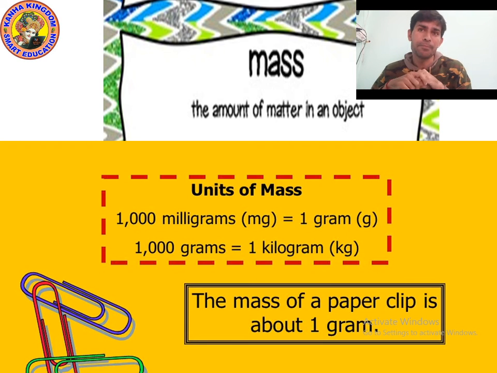Yes, easily, because we know that 1 gram is equal to 1000 milligram, and we have 3 clips, which means 3 grams. Then we will multiply 3 with 1000, and we will get 3000 milligram. Yes, it is very easy. Am I right? Now let's move on to the next point.